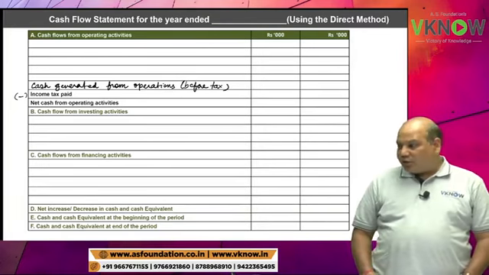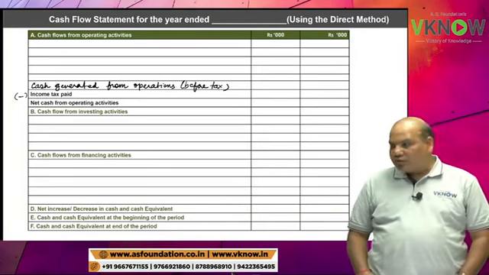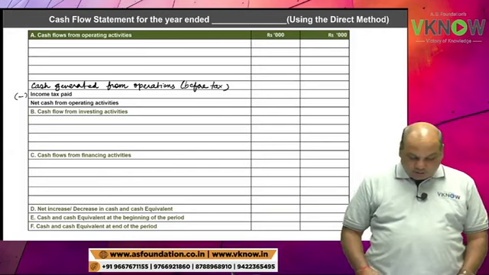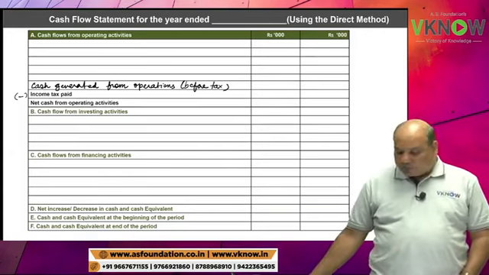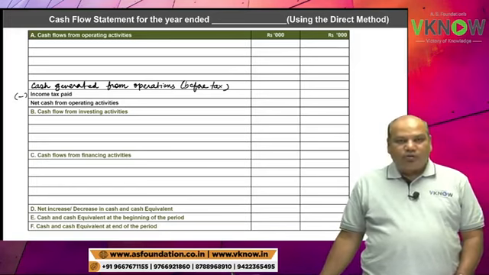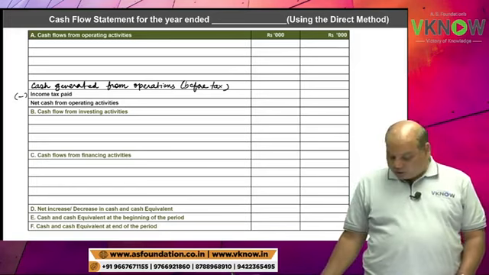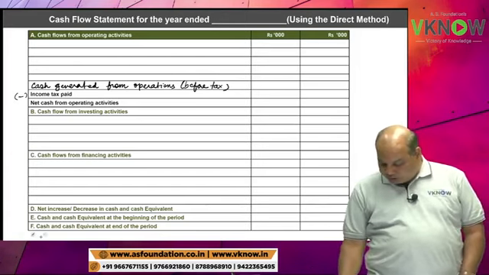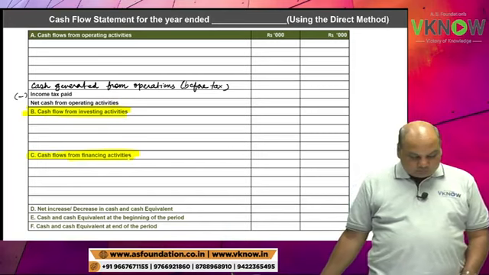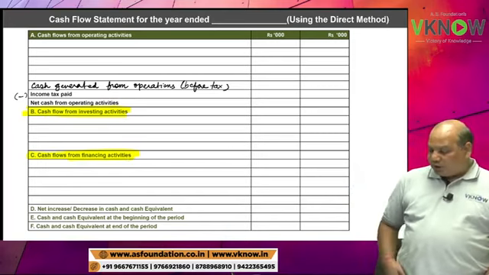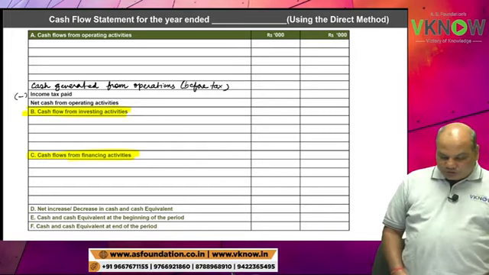One student, Nikhil, is giving some sale value of 6 lakh, which I think is not right. You can try again. Then write down therefore net cash flow from operating activity. Next heading, write down cash flow from investing activity, 6 lines blank. Cash flow from financing activities, 6 lines blank.